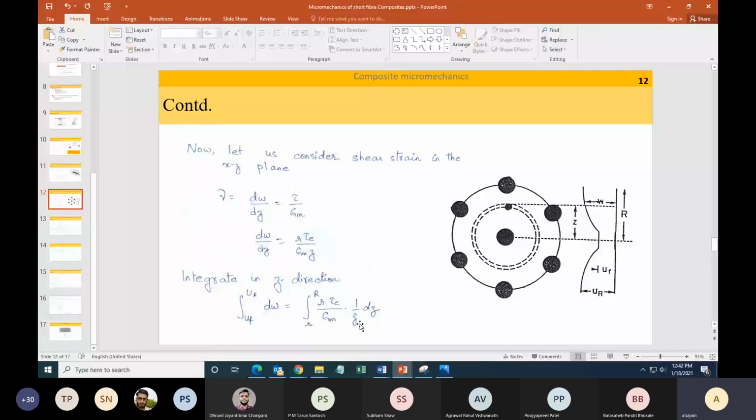We are saying that the influence of one fiber is, small r is the radius of the fiber. Capital R is the radius till it approaches the next fiber. So this value of capital R indirectly is feeding our fiber volume fraction. For a given fiber volume fraction, we can calculate the value of R by assuming a certain type of packing. For hex packing, capital R will be something else. For square packing, it will be something else. So the volume fraction is accounted for in a very indirect manner in this formulation so far. Clear?